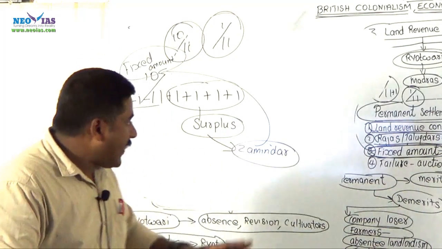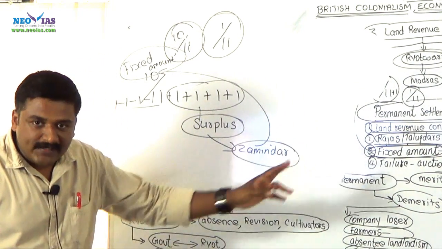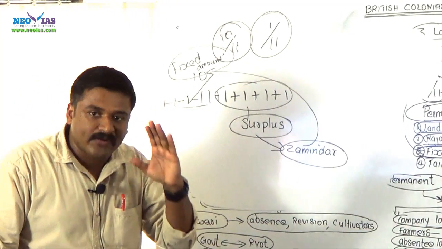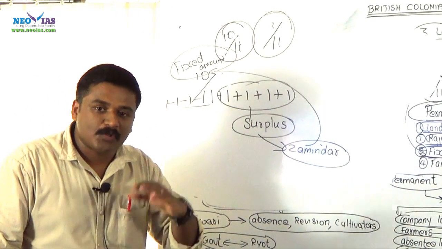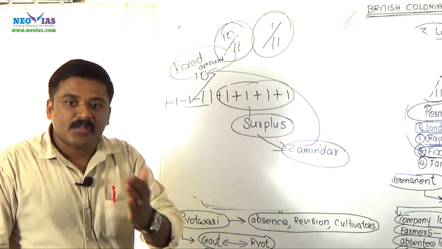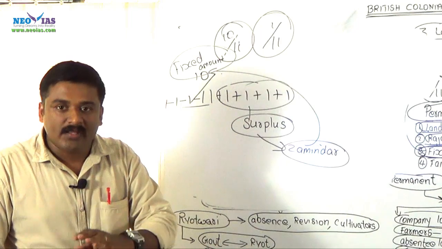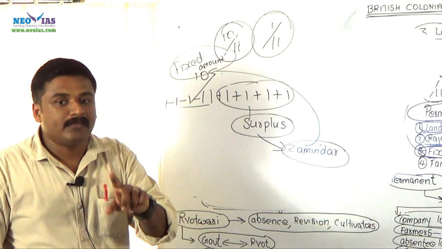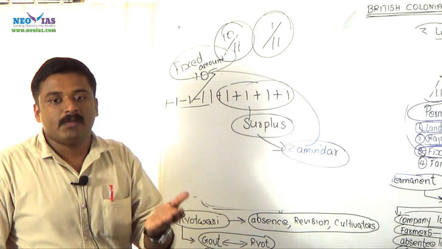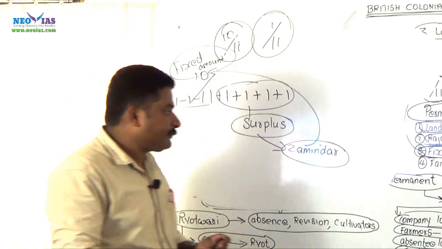So, here the fact is very clear: this permanent settlement is fixed for a permanent amount, a fixed amount, and that fixed amount must be paid to the government. If there is any surplus in the production, that surplus goes to the zamindar, that means government cannot claim that surplus, and if there is any loss in the production, that must be borne by the zamindar himself.